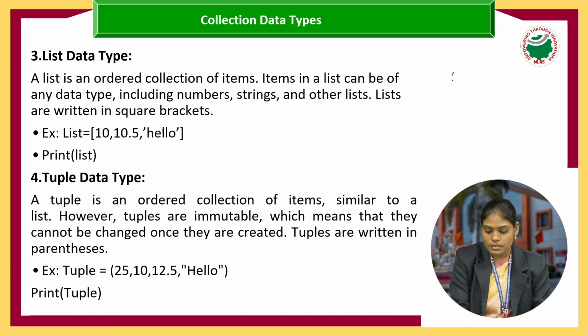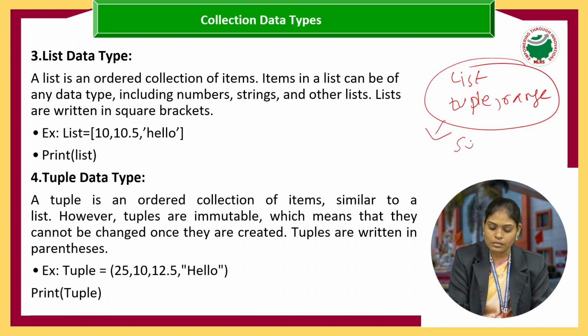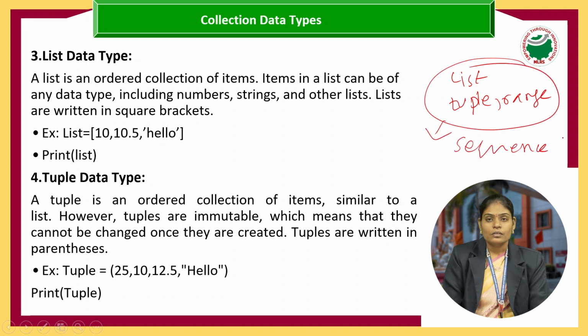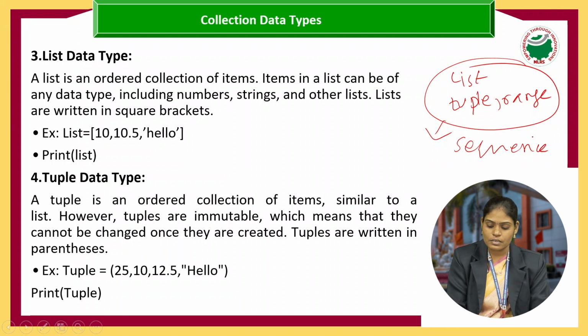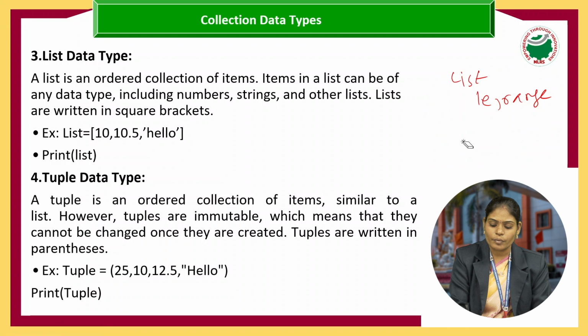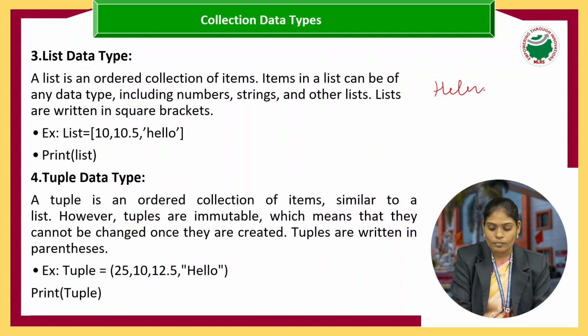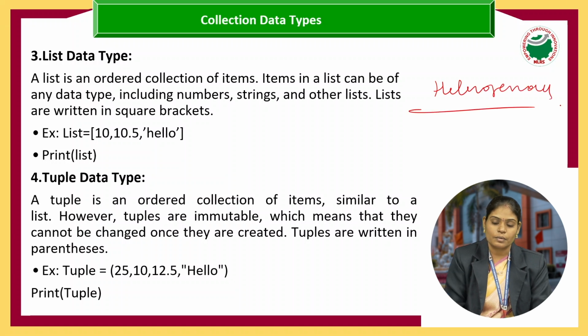Next, coming to data types like list, tuple and range. These data types come under sequence. When we talk about list, tuple and range, list and tuples are the data types used to store heterogeneous data. What does heterogeneous mean? It means they can store similar data types or different data types.